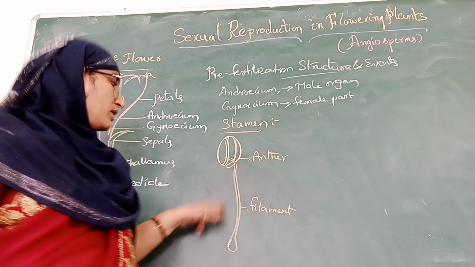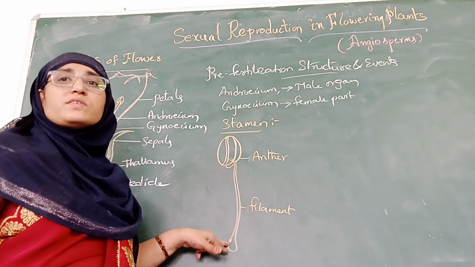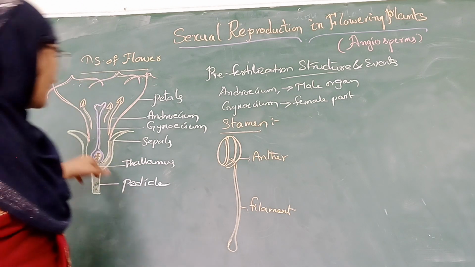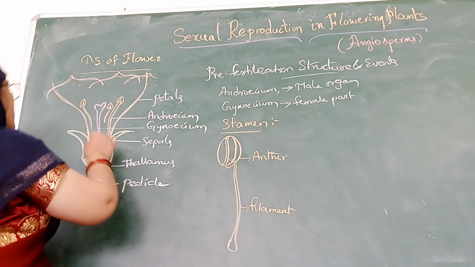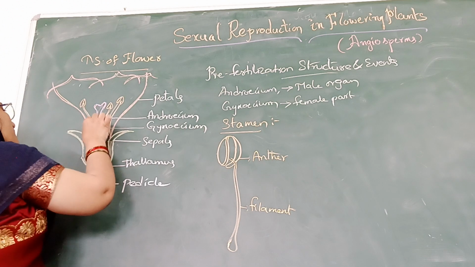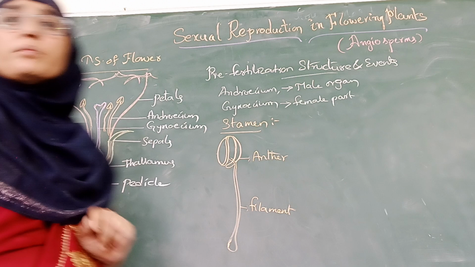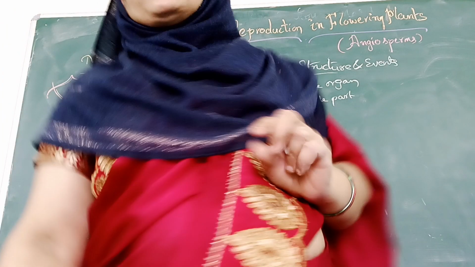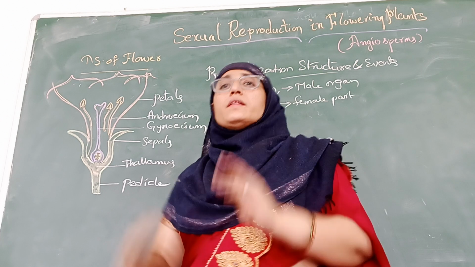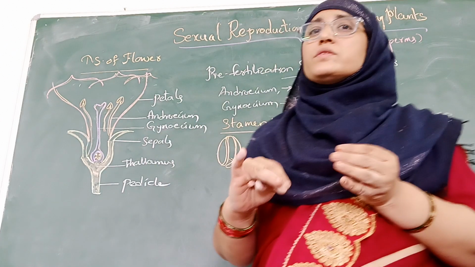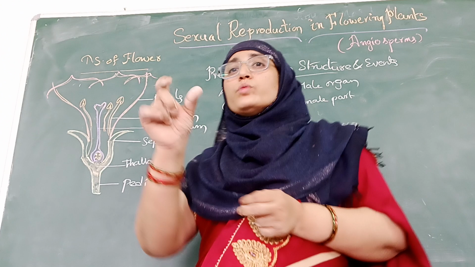The stamen may be attached at its proximal end either to the thalamus, as you see here, or it may be attached to the petals of the flower. So the stamens, the reproductive part of a flower, differ in number and size from species to species, and in how they are arranged.